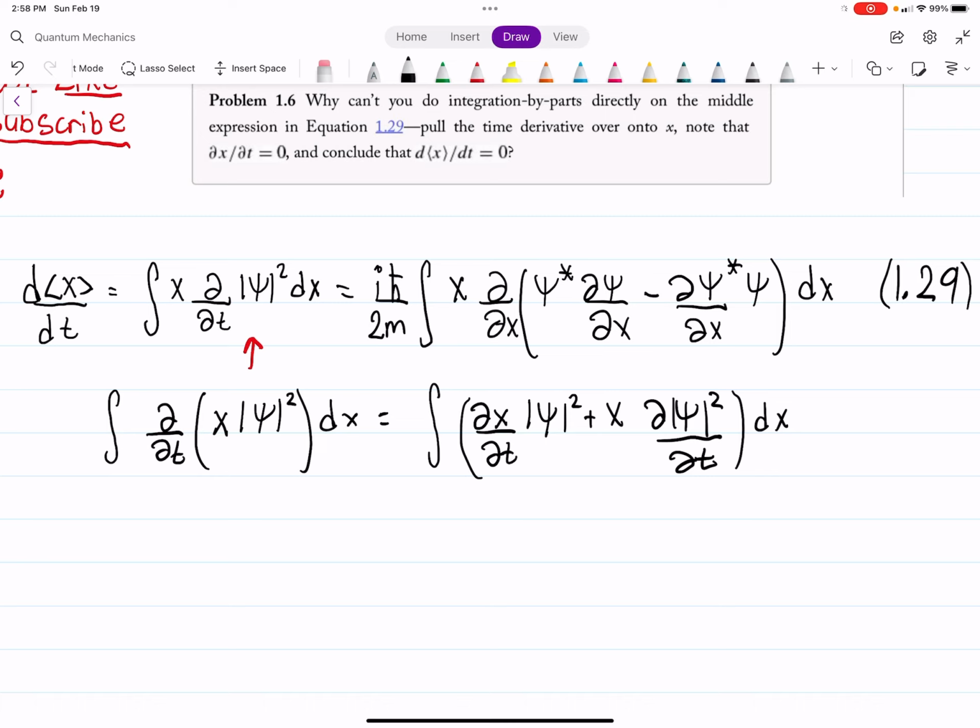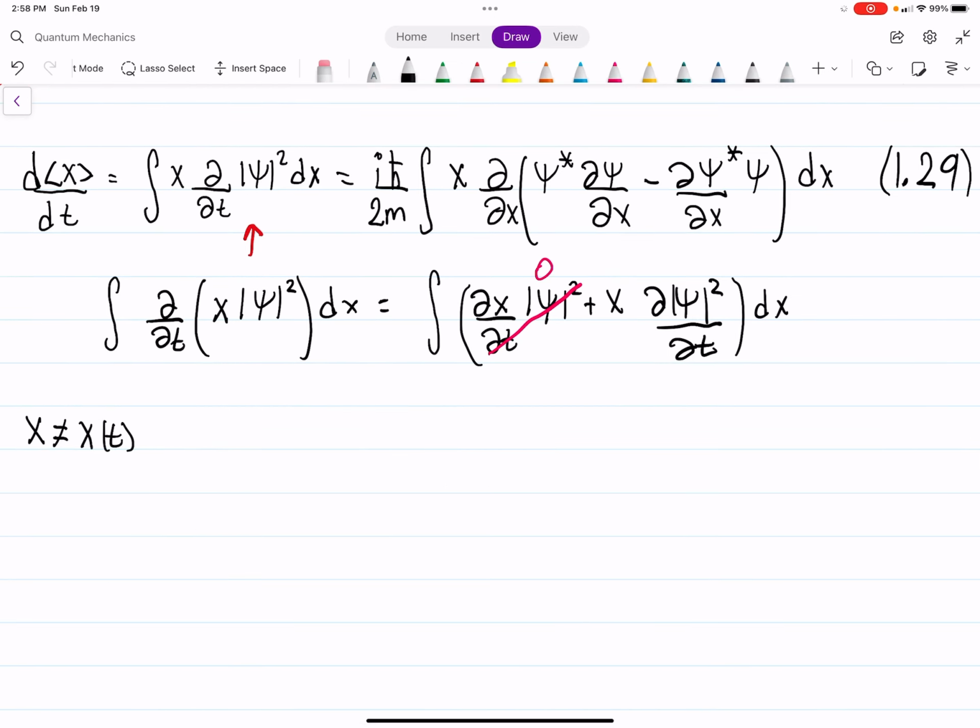And of course, x is not a function of t, so we can safely call this 0. So then we have an integral from, we'll just say a to b, of x times the derivative of psi squared dt, integrating with respect to x.